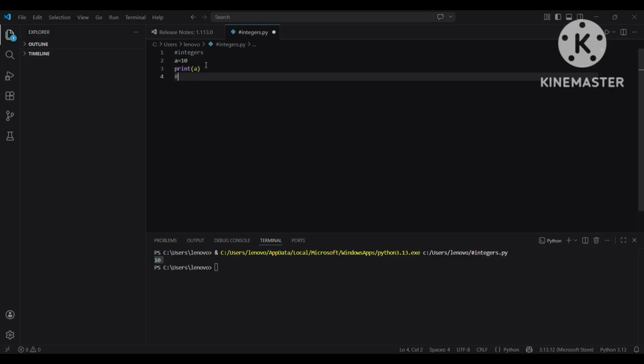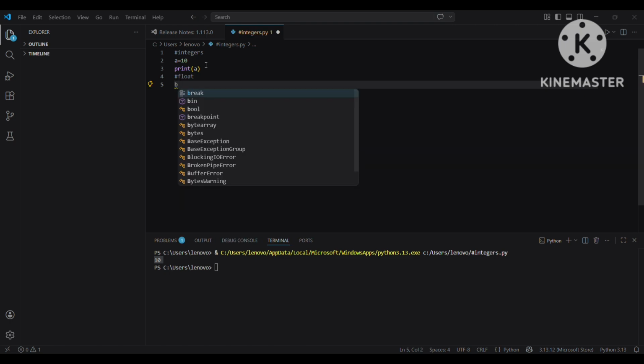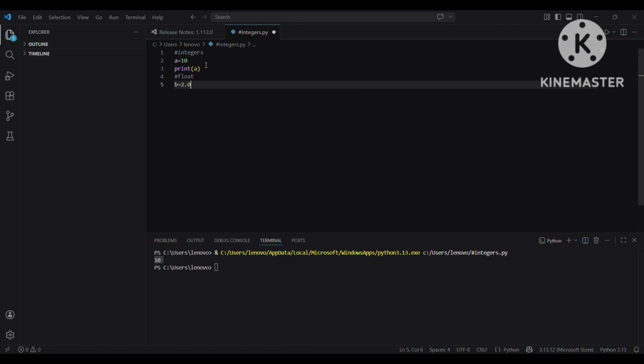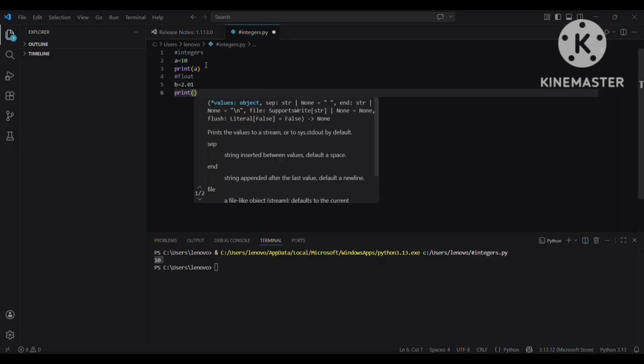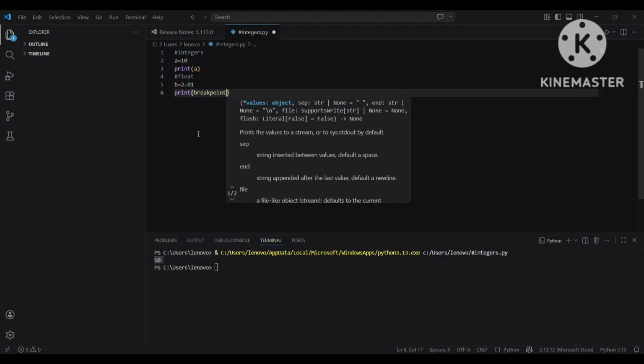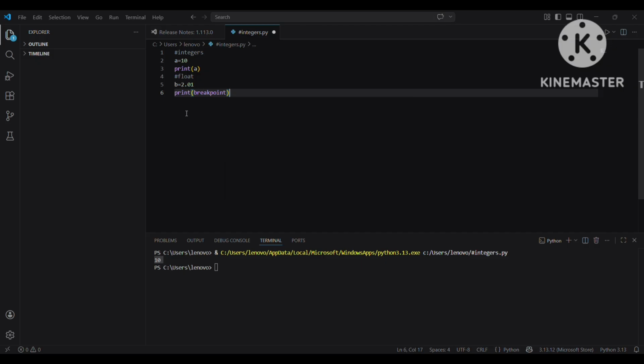After that we have float. b equals 2.01. We are going to print this one as well. So what are floating numbers? Floating numbers means numbers which have decimal values. Decimal numbers containing decimal values are known as floating point variables or floating point numbers.